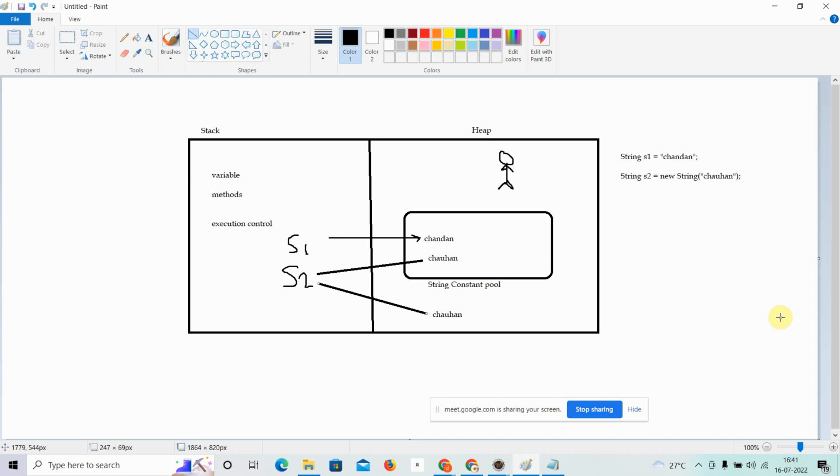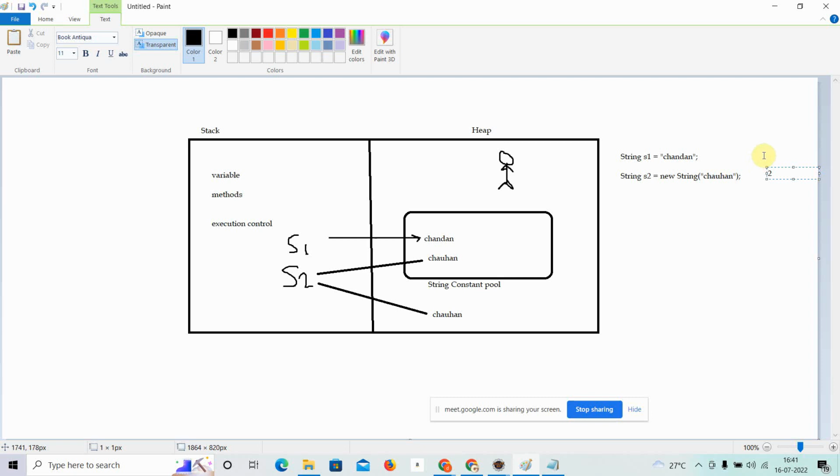Okay, so what is the difference when we are creating the string as an object or a string literal? When you create a literal string, it will simply create one value or one object in the constant pool and pass the reference to the stack, whatever the variable you have given, like s1 or s2. And in the same way, if you create another string as an object, then it will create two values, means here two objects will be created. So always remember, it may be asked: here two objects will be created, here only one object will be created.